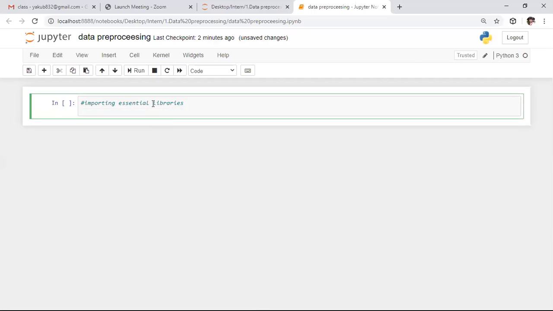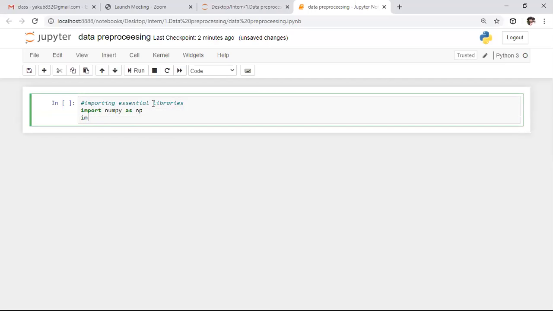So here I want to import the essential libraries. Initially, we need to import NumPy. After this, we need to import pandas to read the CSV file or Excel file. So here I'm saying import pandas as pd.